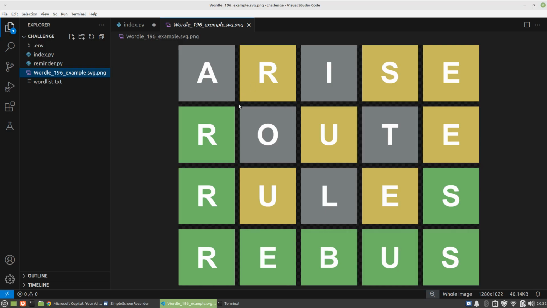It kind of reminds me of Minesweeper as well. What happens is, with every attempt you get a feedback on the letters that you chose. Green means that you got the right letter, and it's actually in the right position as well. So you can see here, eventually the word is rebus, I think that's how you pronounce it. So on the second try, when the person actually in the first try they chose an R, and they got a yellow. That means the correct letter but in the wrong position.